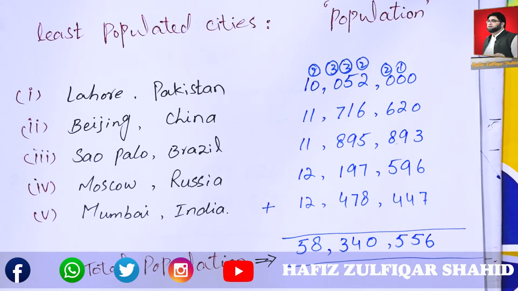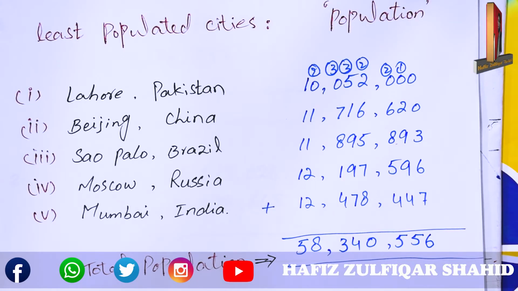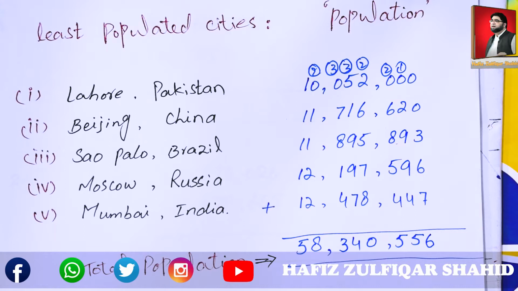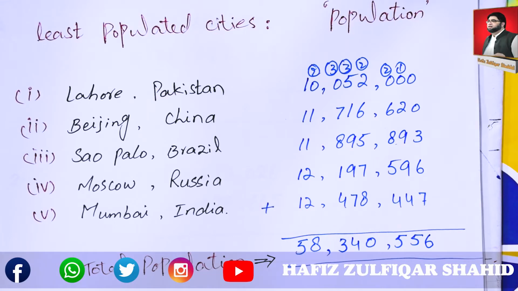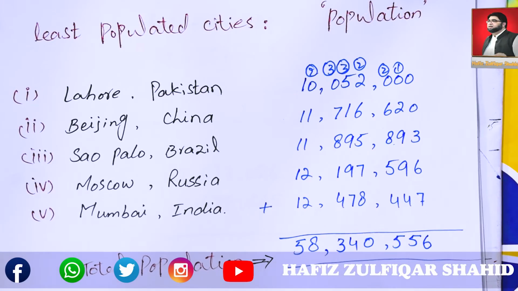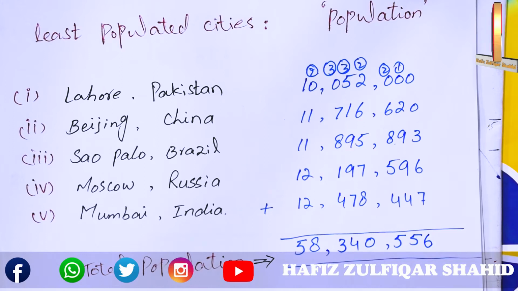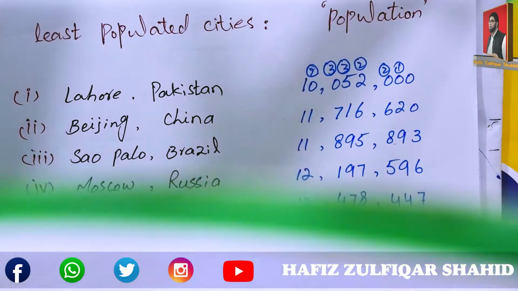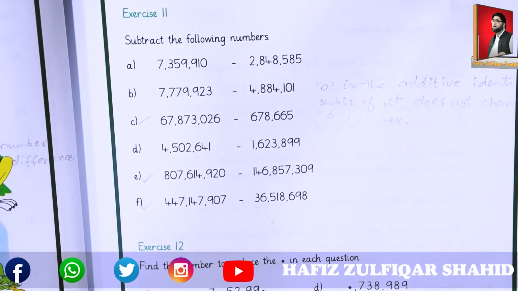If we add the least populated cities, we get 58,340,556 number of people in these cities. Our exercise 10 we have completed. Now next let's see exercise 11.